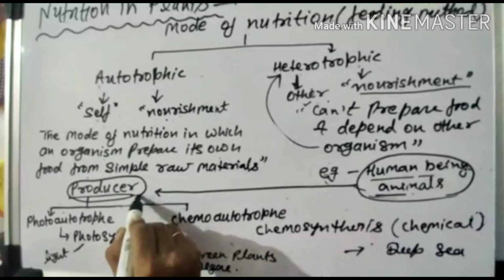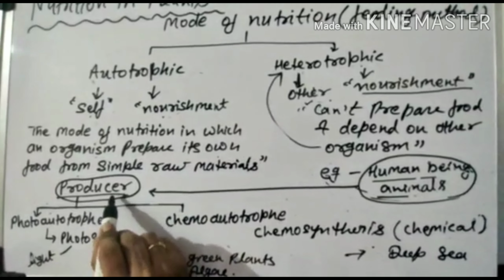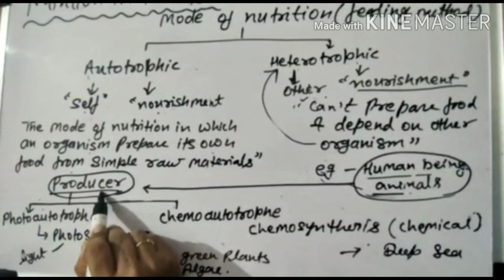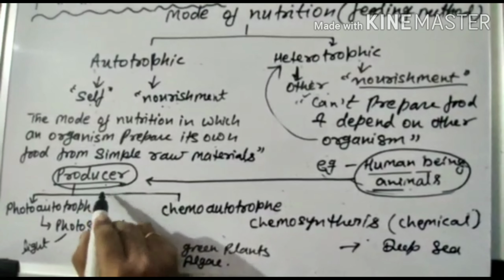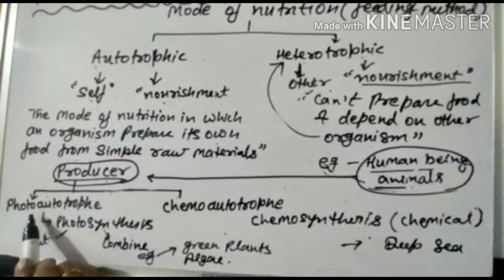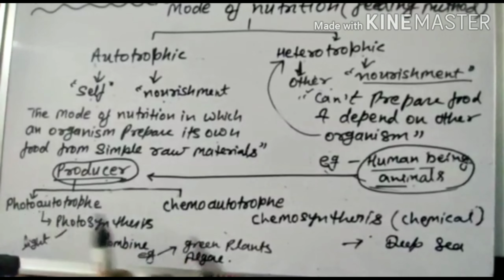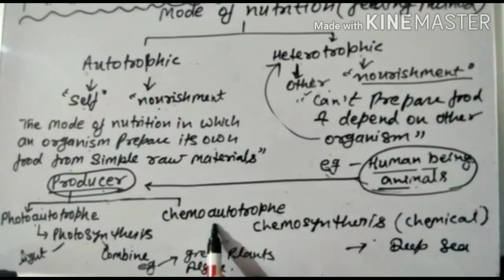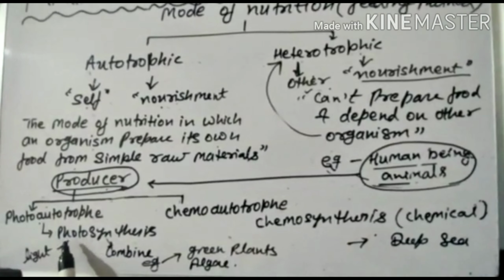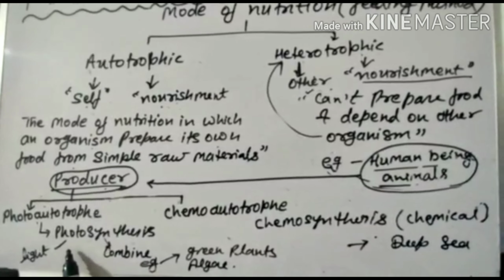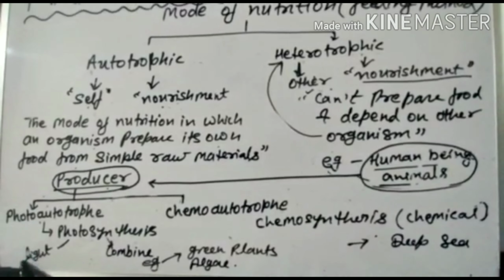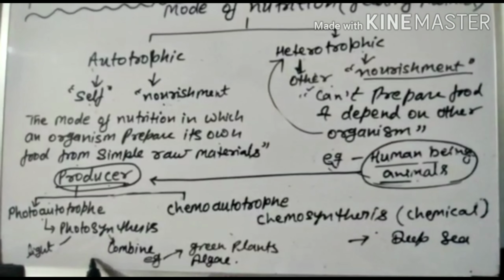Autotrophs are also called producers, since they are able to make their own food. That is why they are called producers. And these can further be divided into two categories: the first one is photoautotrophs and the second one is chemoautotrophs. Photoautotrophs are those which perform photosynthesis in the presence of sunlight to manufacture food.